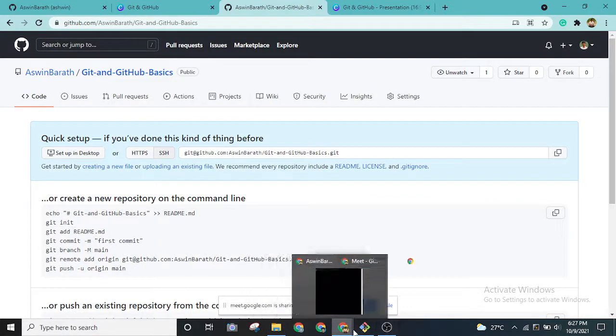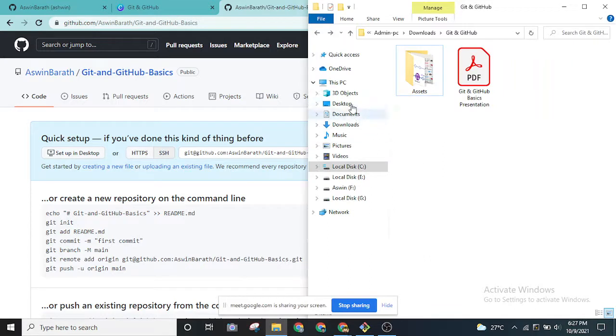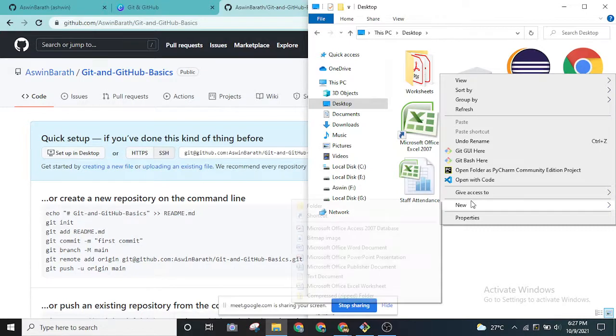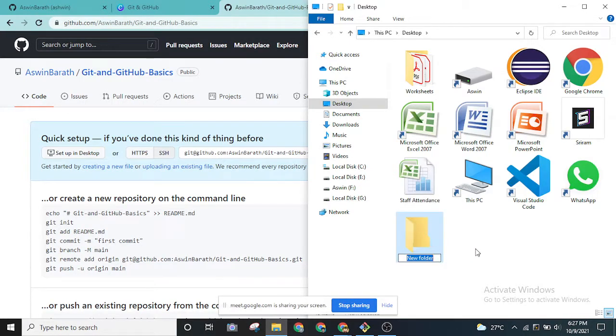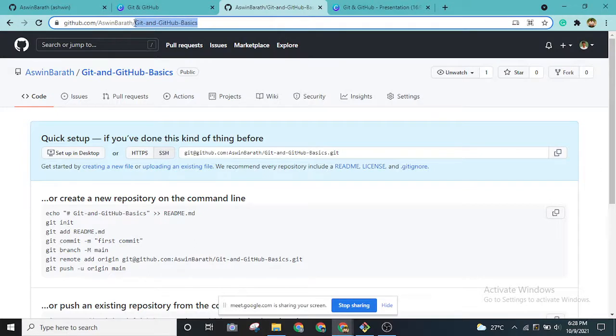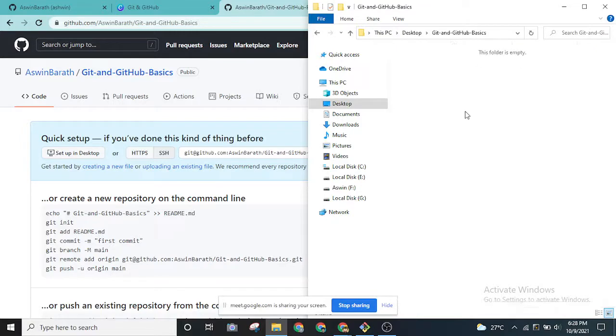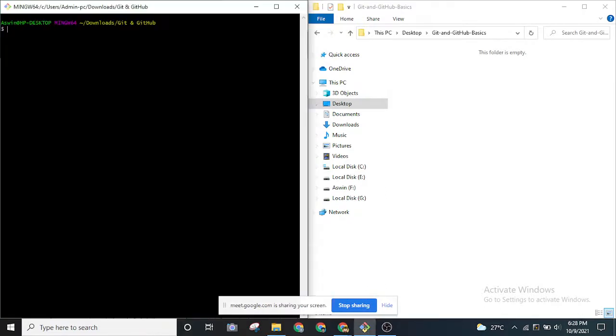So let me open up the desktop and create a new folder with the same name. It's a best practice to use the same name for your repository as well as your folder, so let's keep the naming conventions the same. I've created this git and GitHub basics folder on the desktop, and on the left I'll be using the command line.